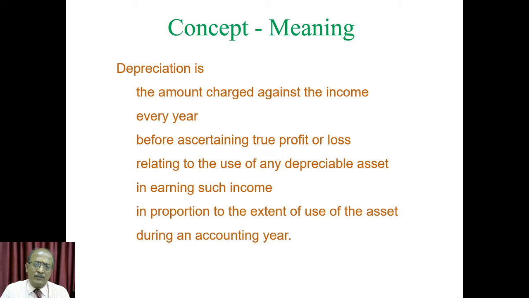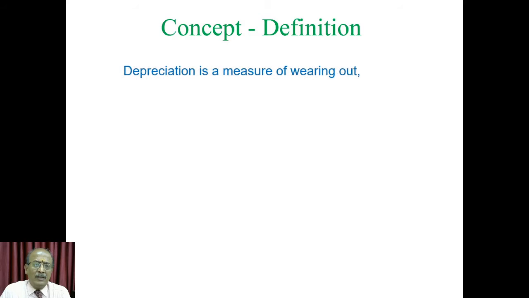So, depreciation is the amount charged against the income every year before ascertaining the true profit or loss, relating to the use of any depreciable asset in earning such income, in proportion to the extent of use of the asset during an accounting year. So what about the definition? Because we are always fond of the definition rather than meaning.